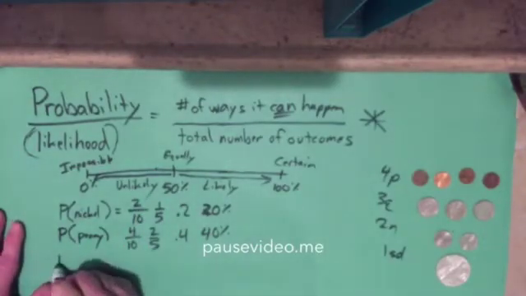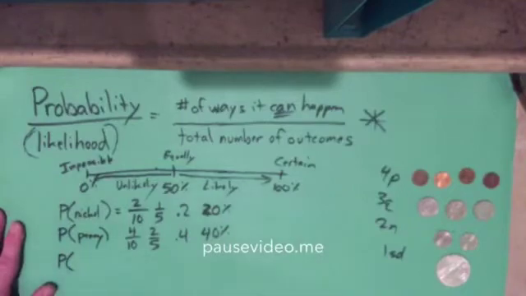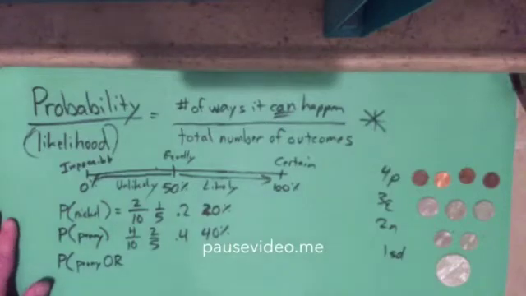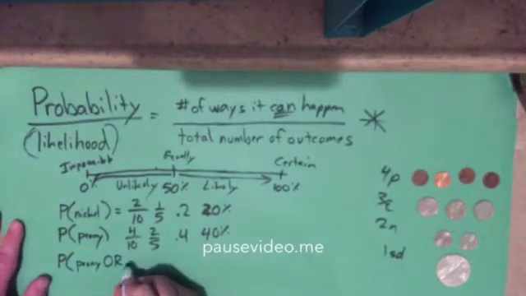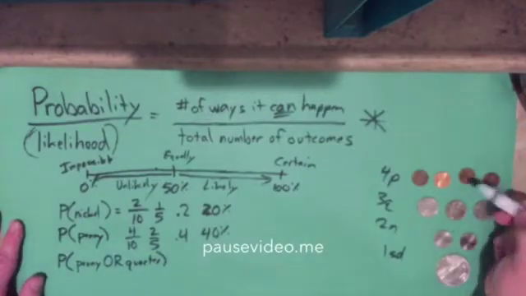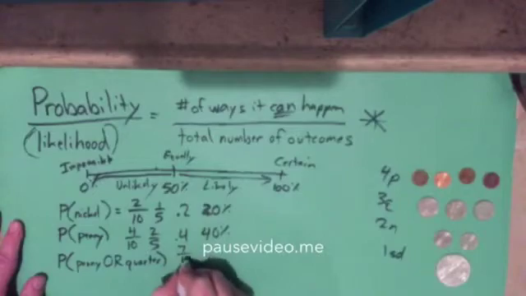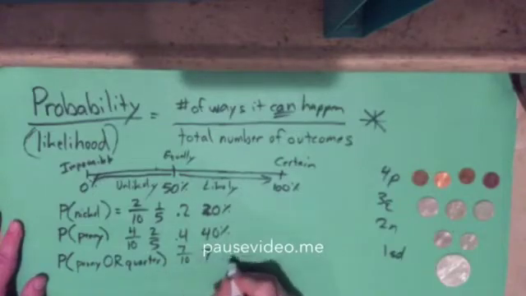We go one step further. This one some people think is a compound event, but you're only picking one time here. What if I said, what's the probability I get a penny, or, and I'm going to put that word big because we're going to come back to it, or quarter. Well, now I count up my pennies and quarters. I have 1, 2, 3, 4, 5, 6, 7. That's 7 out of 10. Can't be simplified. I divide it, it becomes 0.7. Move the decimal 2 times, it becomes 70%.